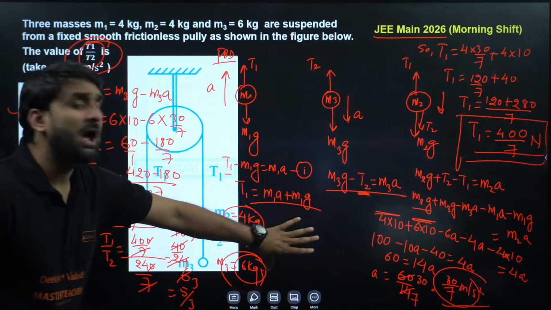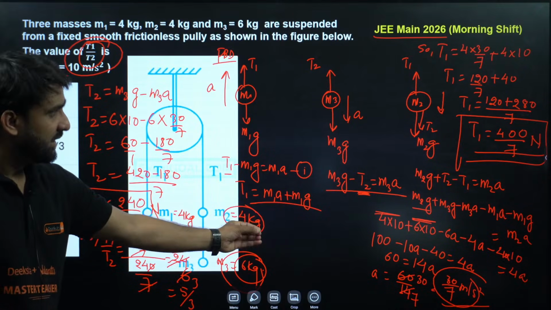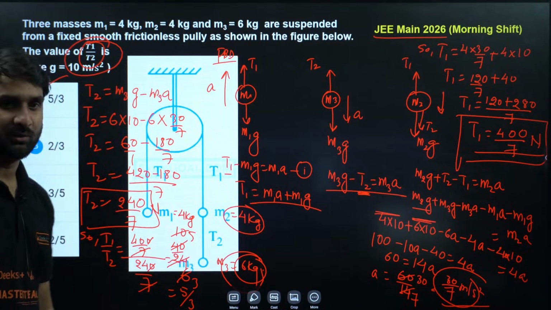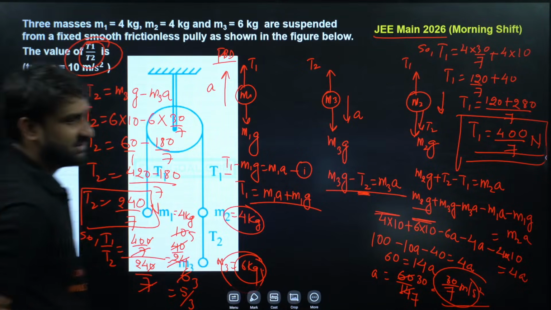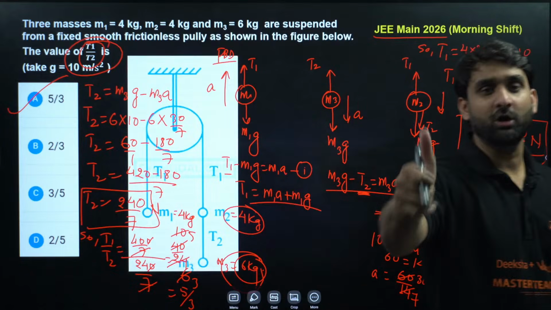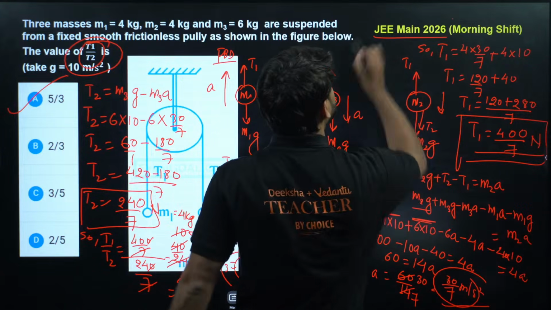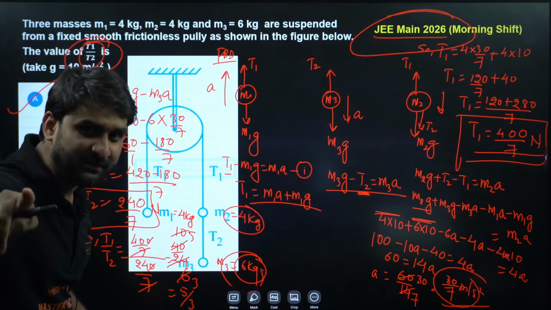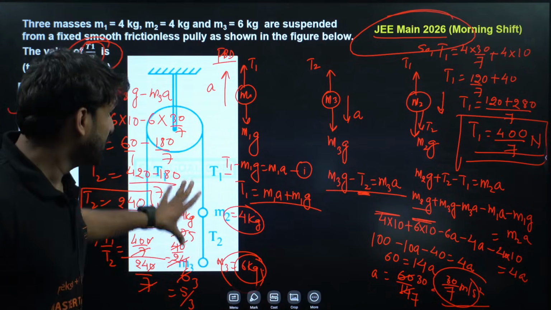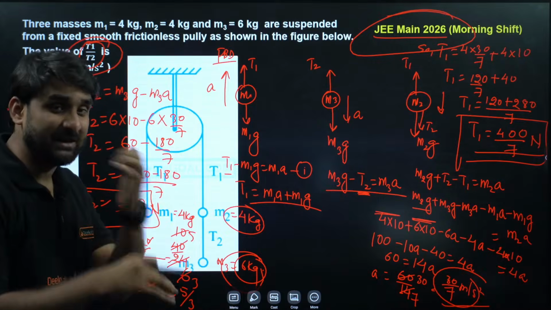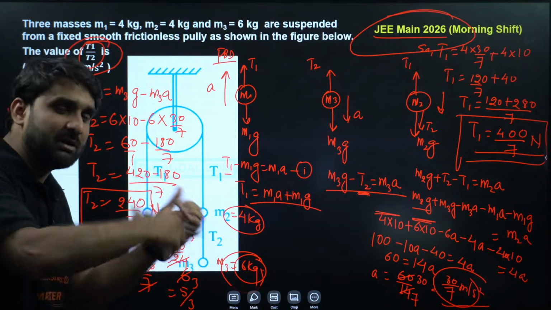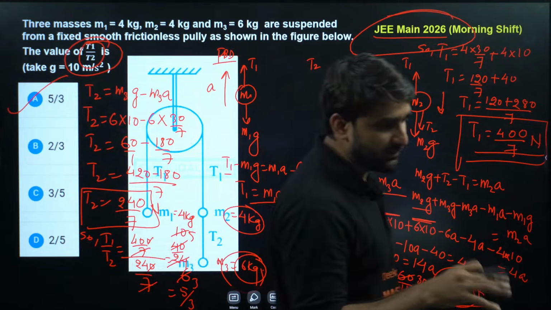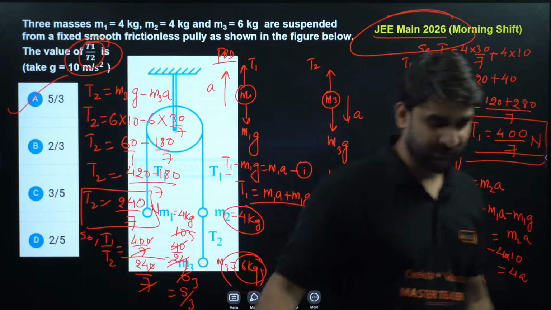But look at the way I have solved this question. This question has a little bit of mathematical calculation, but we cannot skip. So 5 by 3 is the correct answer. Is it clear to all, everyone? And this is from JEE Mains 2026 morning shift. You are all NEET aspirants, so you have to be prepared to encounter such questions also, because in NEET, the physics pattern is day by day increasing. So I think you should focus on such questions also.